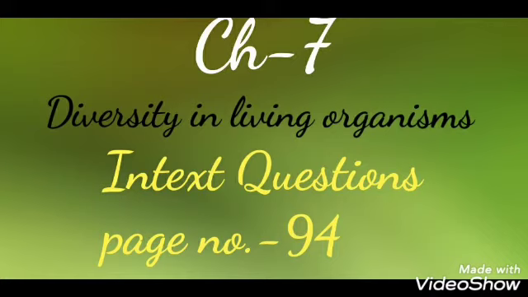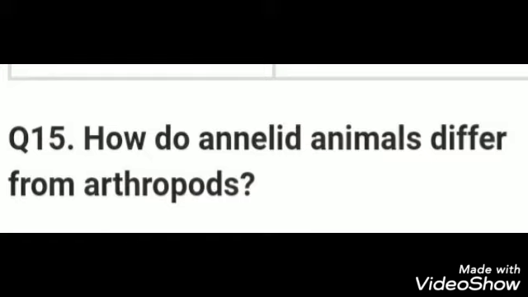Hello students, in this video lesson we will continue the revision of the chapter Diversity in Living Organisms. We were doing the questions on page number 94. We have already done the first question. Now we have to do the second question, and the second question is, how do annelid animals differ from arthropods?